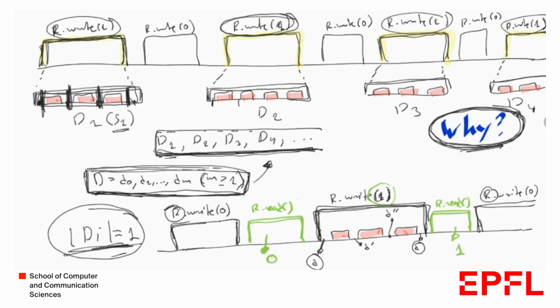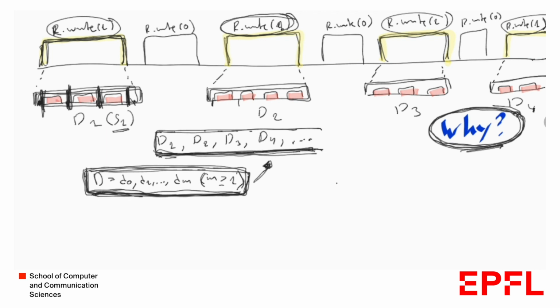But notice that those two read operations read the exact same base registers, because here we are in state D, and here we are in state D again. So this is a contradiction. The digest should have length at least 2.